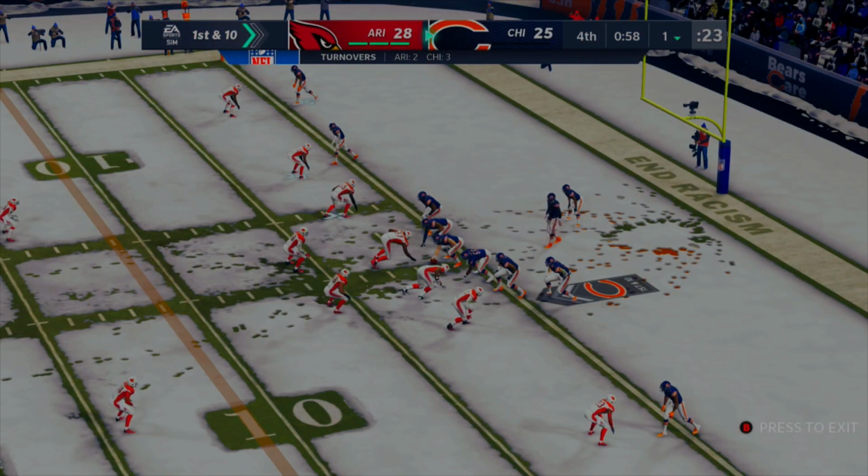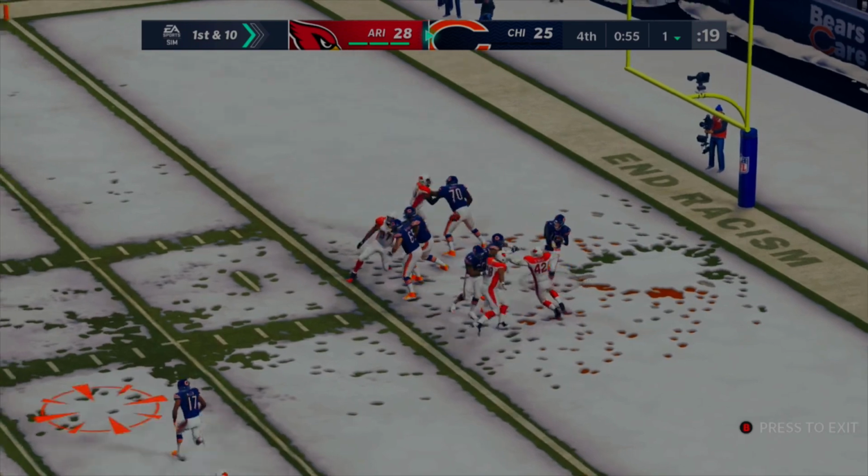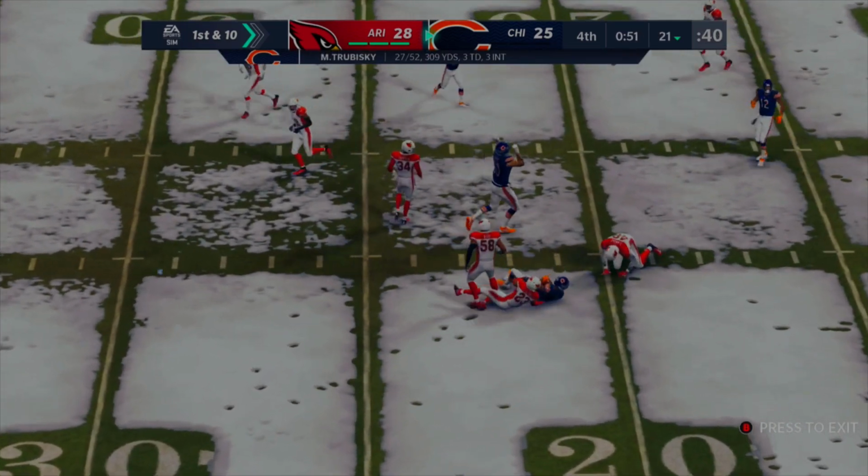Let's go. All right, here we are in snowy Chicago. You can see that the Bears are backed way into their own territory. Matter of fact, like the 1-yard line. So Mitch Trubisky is going to snap this into his own end zone. Let's get a completion up to the 20-yard line. It's a 3-point game. They have no timeouts.